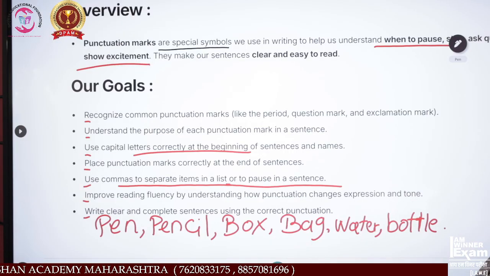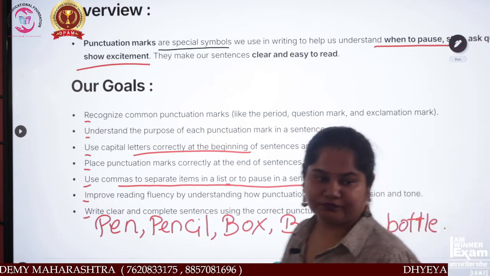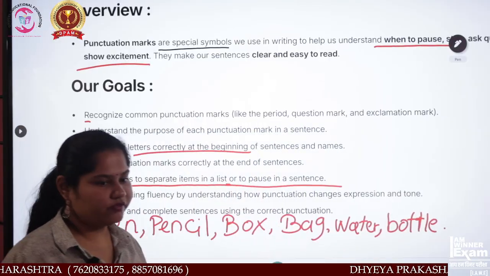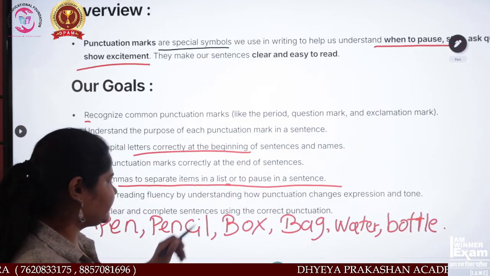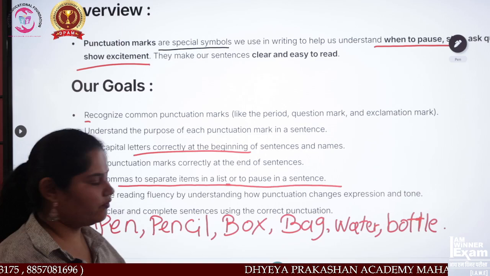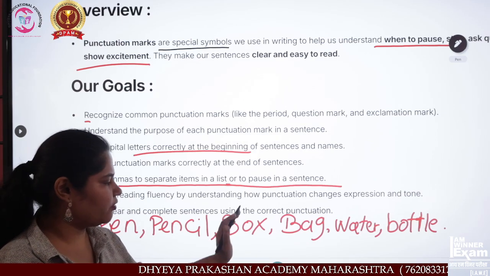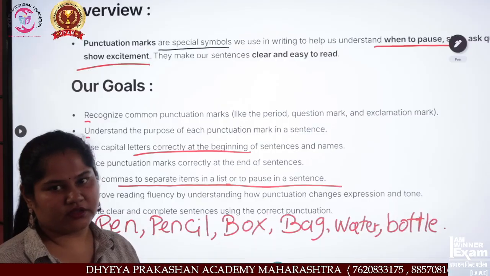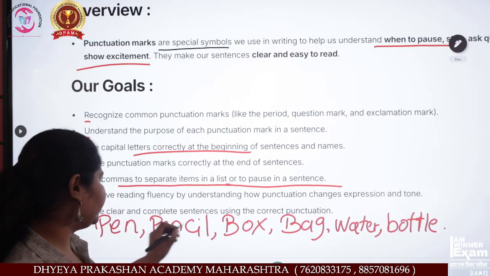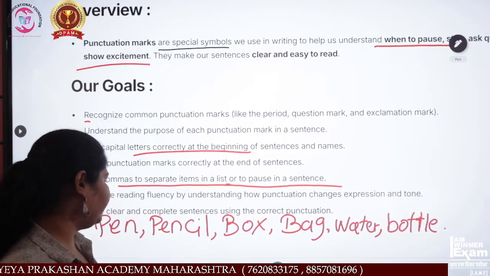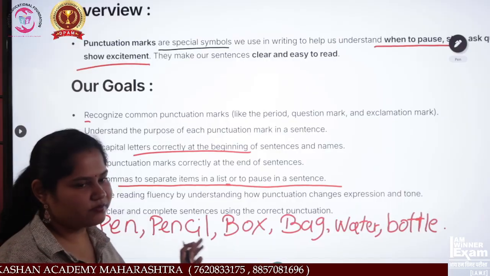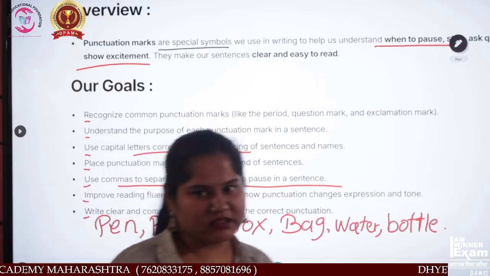Okay. Now, pay attention here. How will we read this? Pen, pencil, box, bag, water, bottle. We have given the comma over here. If we don't give the comma, is this a proper alignment of a sentence?